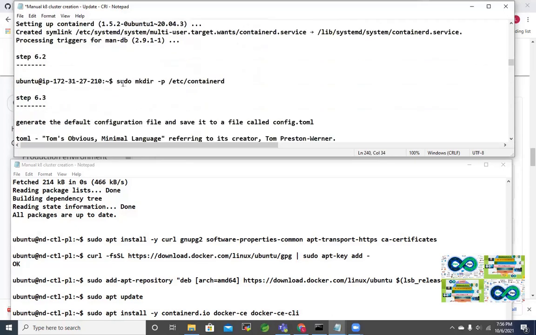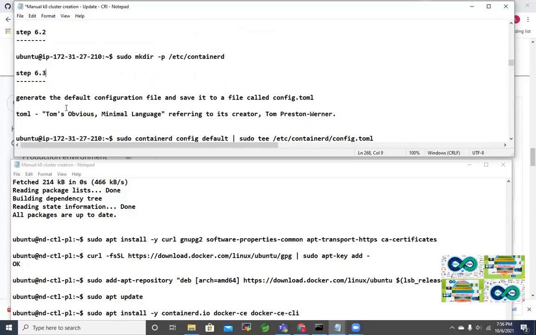Then 6.2, once the containerd package is installed, you need to create a directory to keep the config file. There is a config file, so we can generate a default config file. The extension is TOML, which uses a simple syntax. That's why I have given TOML, Tom's Obvious Minimal Language, so it's very easy to reference the syntax. Let's go to the syntaxes later, but for the time being we just need to understand this particular change, the architectural update. That's why I'm explaining only this part.